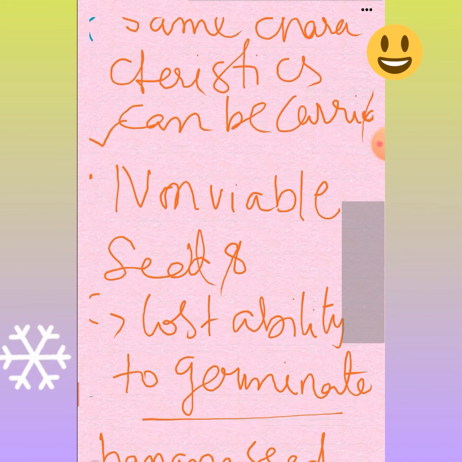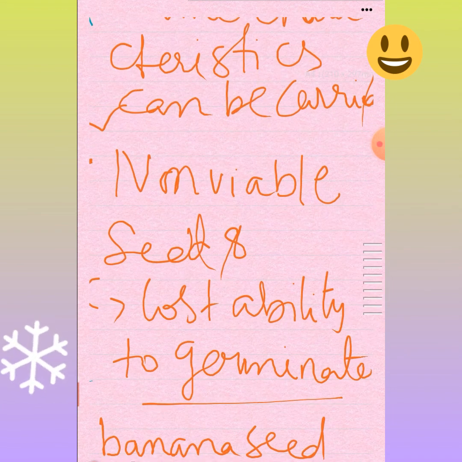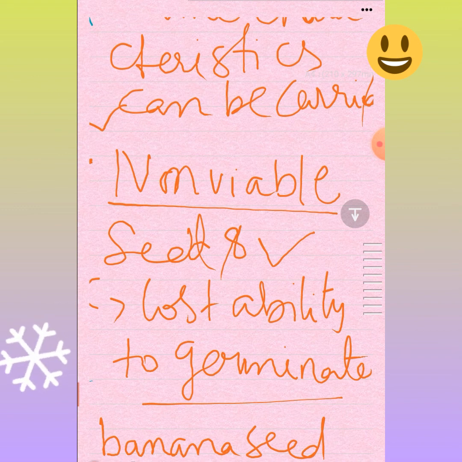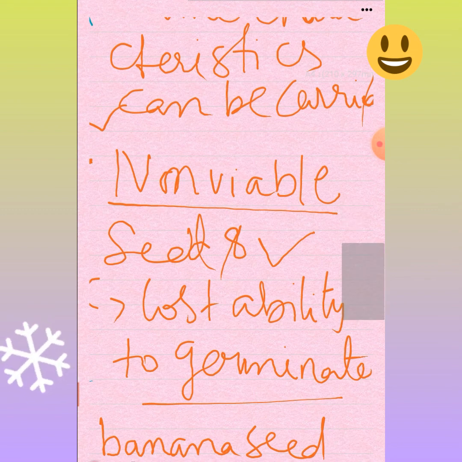And for plants which have seeds but the seeds cannot germinate, such seeds are known as non-viable seeds. As they have lost the ability to germinate because of some variant genes present in them, vegetative propagation is the best option for them.